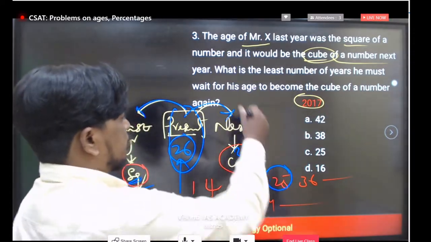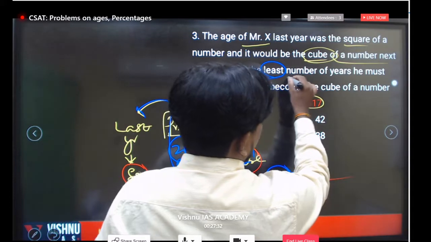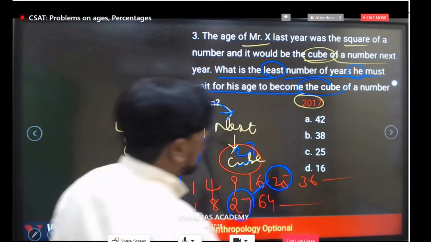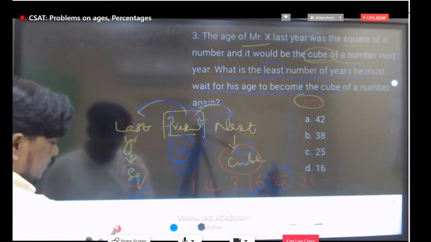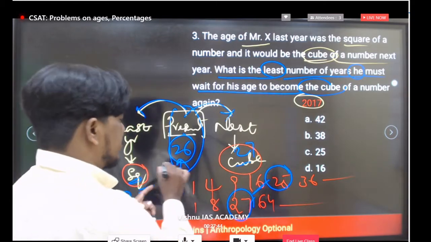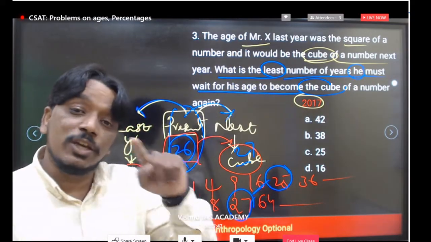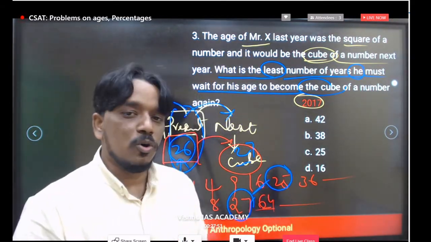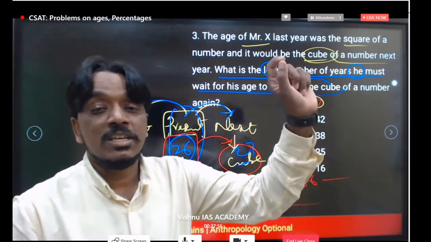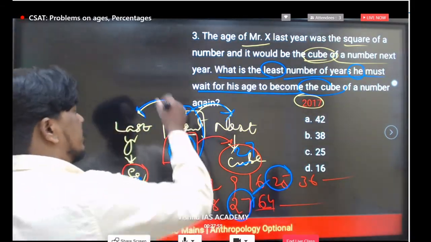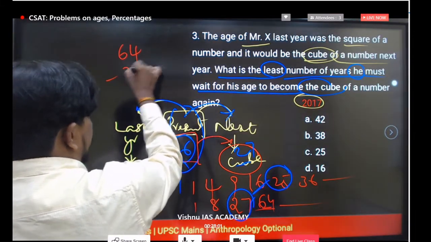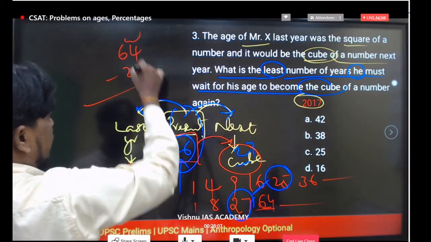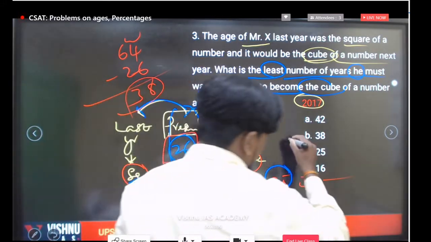Now go to the question. What is the least number of years he must wait for his age to become the cube of a number again? If you take immediately next year, the age is a cube. The next cube after 27 is 64. So how many years should he wait to become 64? The present age is 26. So 64 minus 26. Just simplify here: you will get 38 years directly.